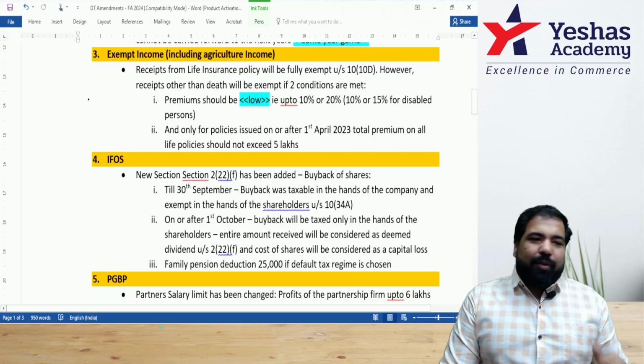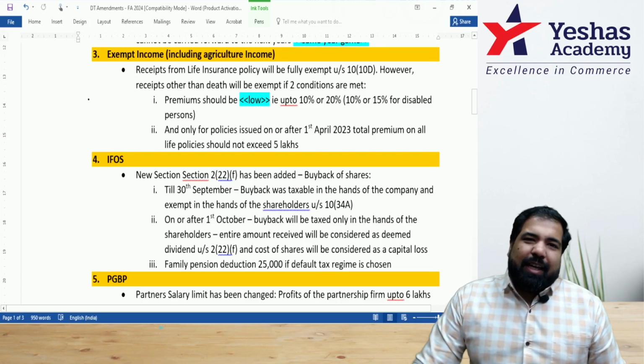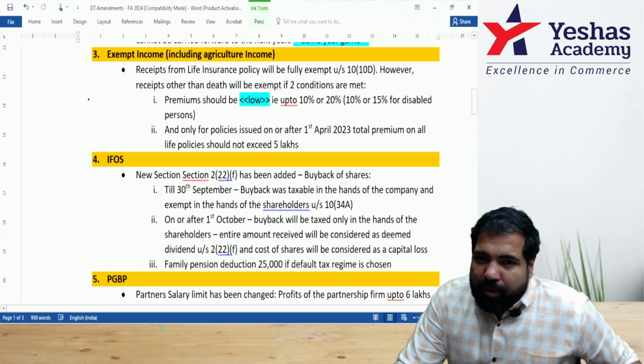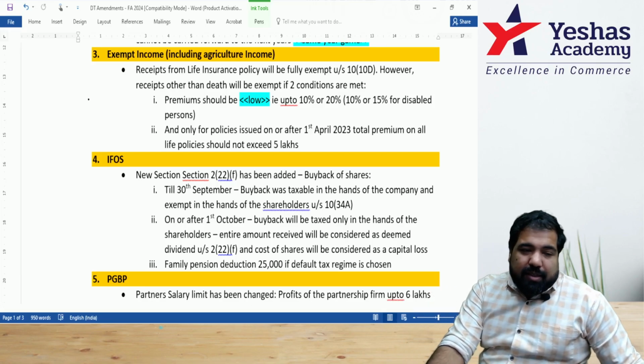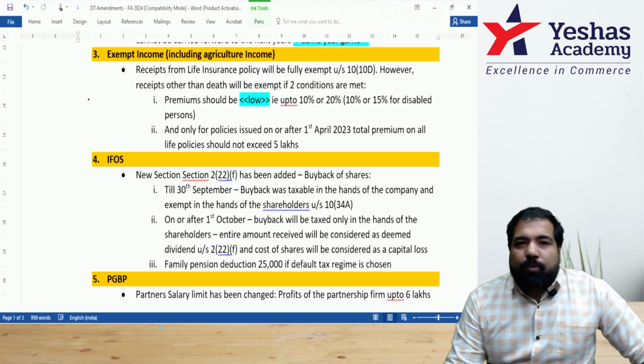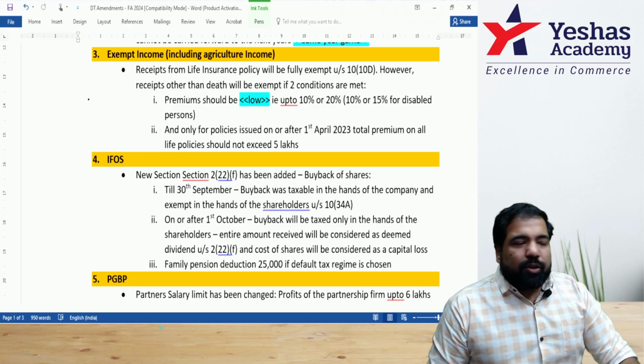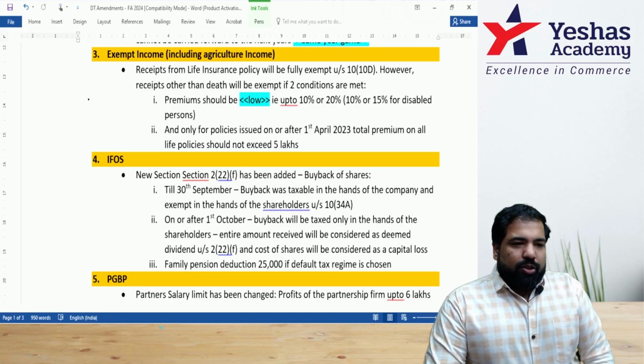We now move to the third one, which is exempt income. Exempt income is happy because in exempt income there is income but there is no tax. So here there is a major change. Major basically means there are some details we need to be careful about. Let's see what the change is.